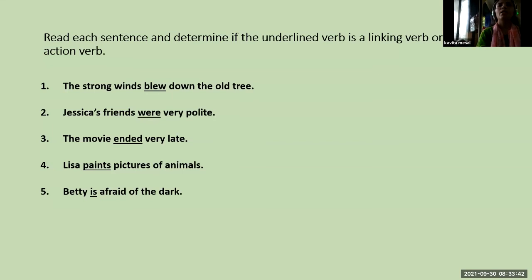So "blue" is an action verb, "were" is a linking verb, "ended" is an action verb, "paints" is an action verb, "is" is a linking verb. Next.